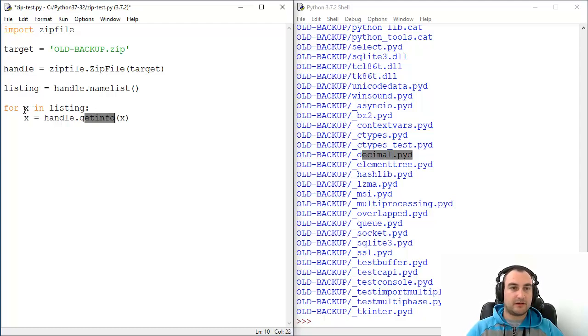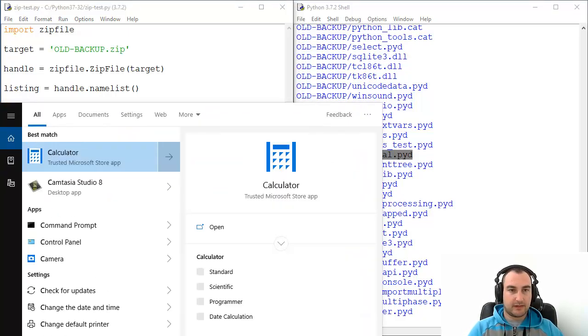In the for loop before, we were just printing names, and now we are defining x as not just a name but as a bunch of results. So let's go to the terminal to see that.